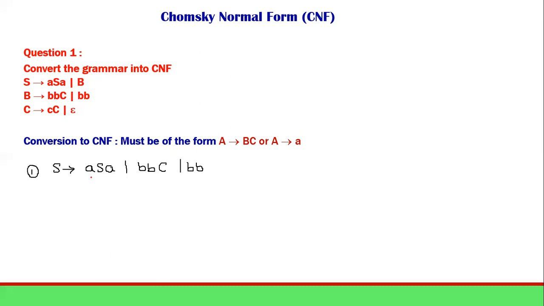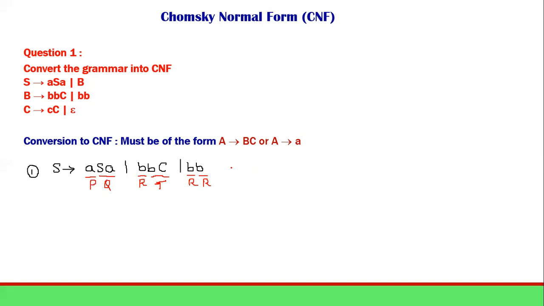Let me make A as P, and SA as Q here. Similarly, here I will make B as R, and this BC as T. S anyway is the start symbol, so I will take the next letter T. And then BB, so two terminals are there. B anyway I made as R, no? So two R's I will make.